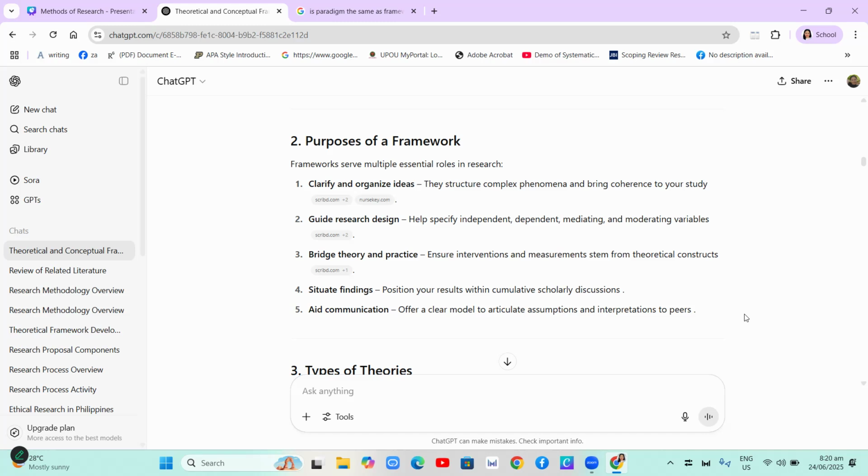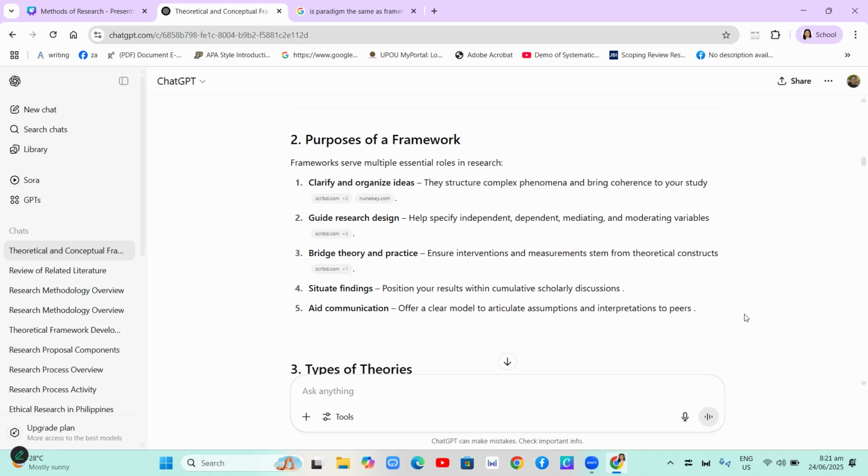But in your college course of methods of research, you will include the theoretical and conceptual framework. But in the courses of BSIT and BindTech, you will not include the theoretical framework. You will only include the conceptual framework because in the BindTech course or the BSIT course, you will not include the theoretical framework. Okay? So you will only include the conceptual framework.